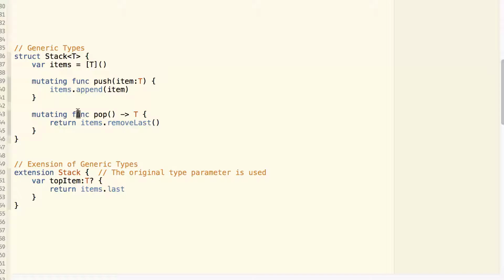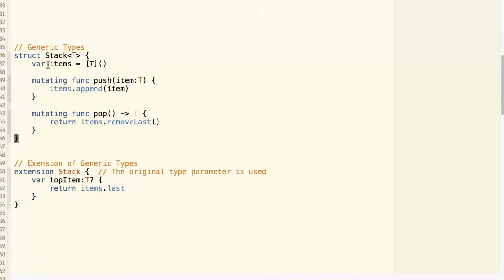And we can use the Stack like this. We create a var s equal to Stack with integer as its type parameter, and then we can do s.push 45, s.pop, which will return 45. One thing to note is if you want to extend the functionality of the class Stack, you don't need to specify the type parameter anymore. You can just reuse the type parameter that has been defined in the original class.